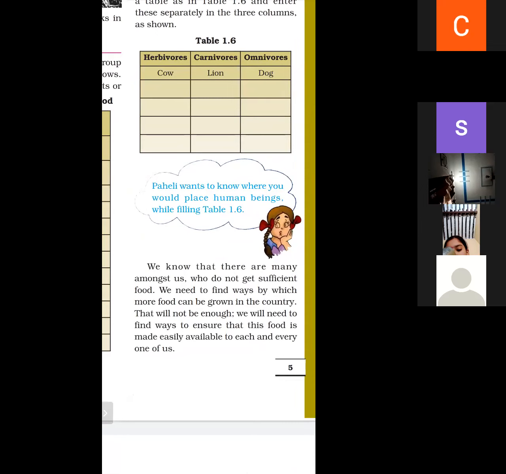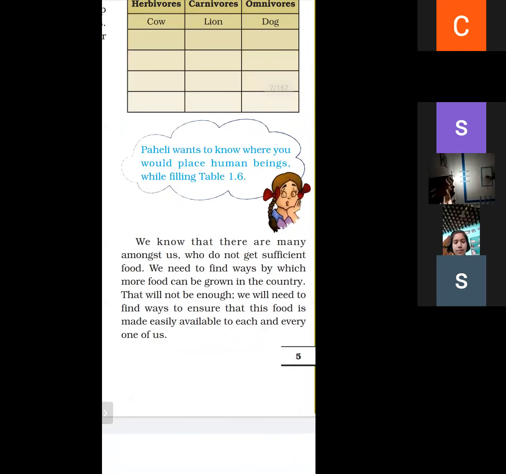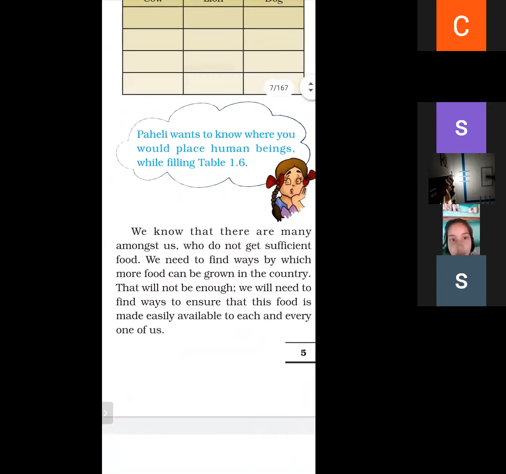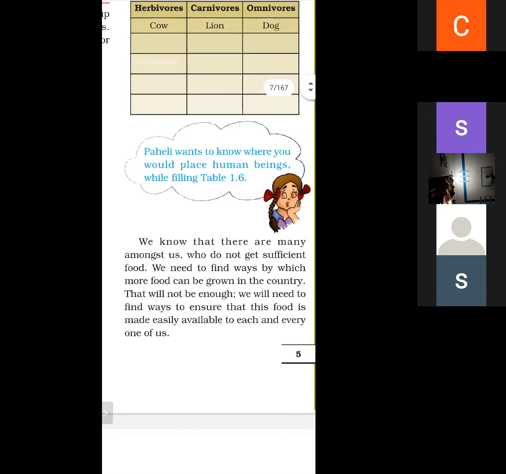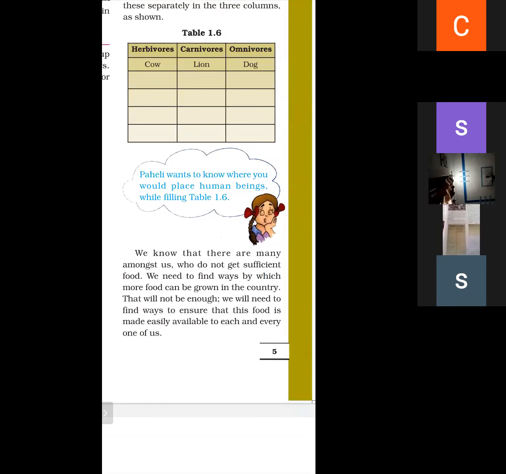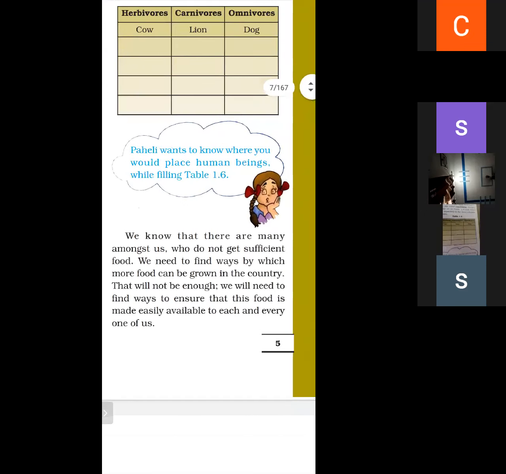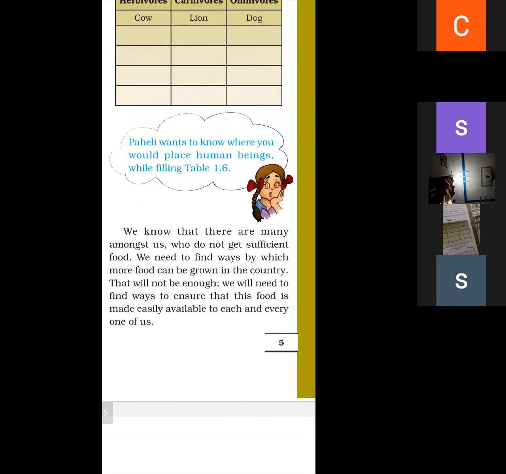We know that there are many among us who do not get sufficient food. We need to find ways by which more food can be grown in the country. That will not be enough.